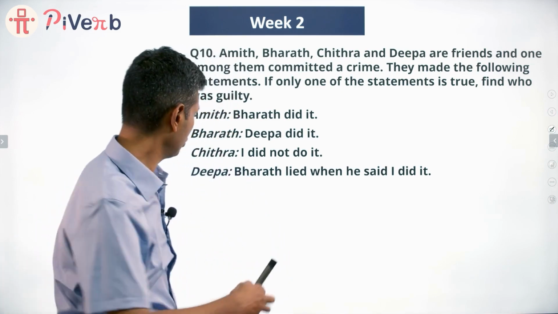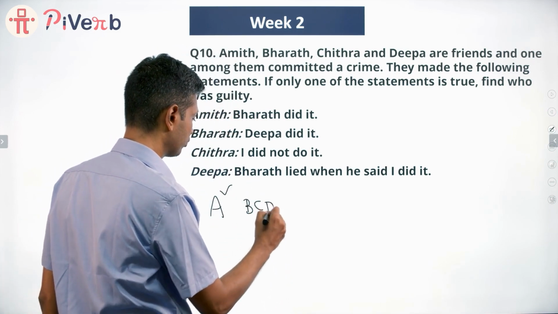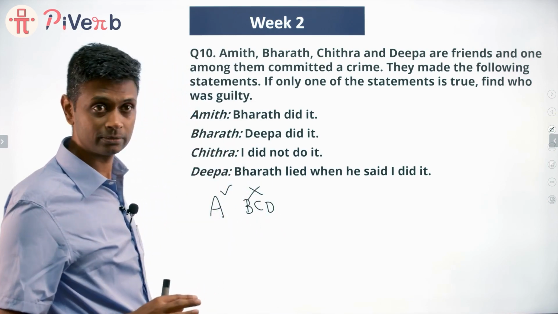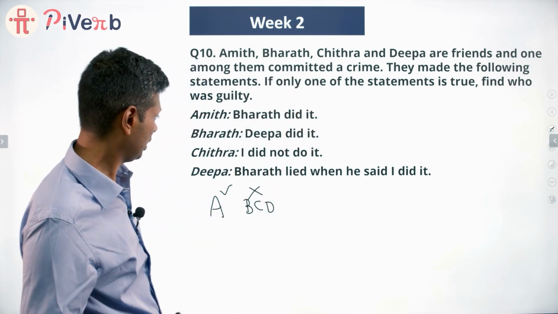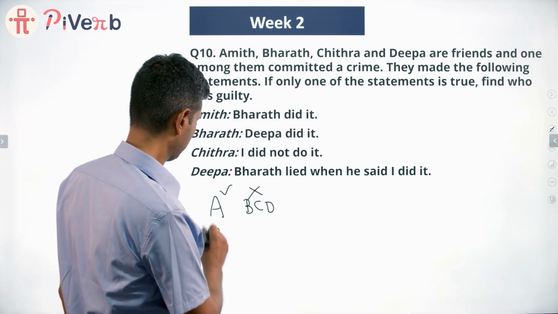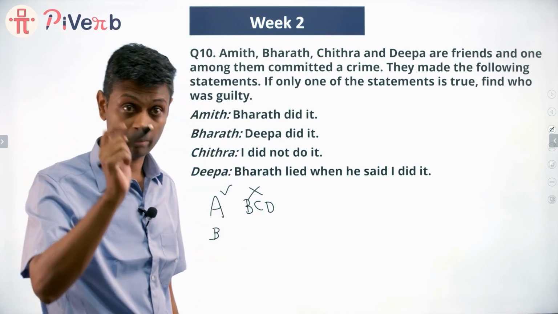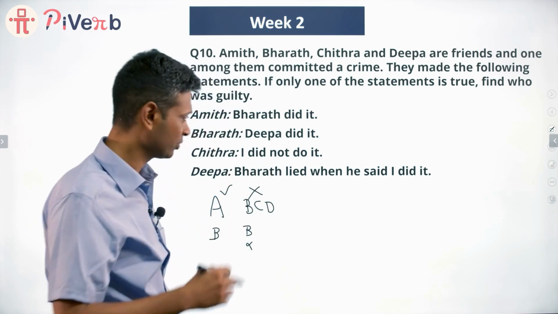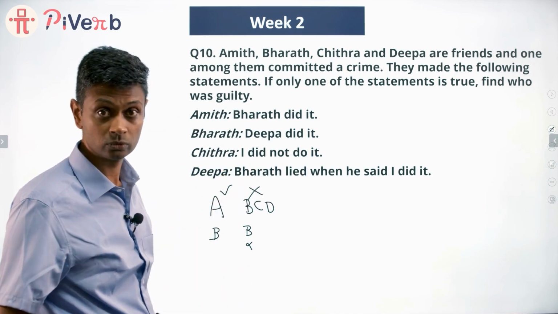First up, I'm going to say Amit speaks the truth. B, C, D all lie. Amit says Bharat did it. That means Bharat has committed the crime. Lovely. Bharat says Deepa did it. That is not true. Bharat has committed the crime, so what B is saying is false. That works.